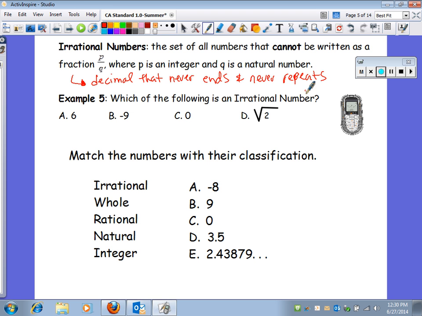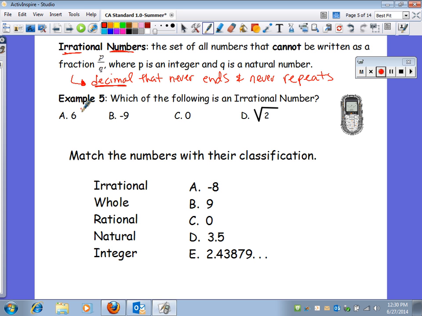A decimal that never ends and never repeats. Let's fix that for you. Never ends and never repeats. So it's a decimal. We know it's going to be a decimal. It doesn't stop. It doesn't repeat. Now, if it's a fraction, then we know it's a rational number. But if it's a decimal that never ends and never repeats, then you know it's irrational.